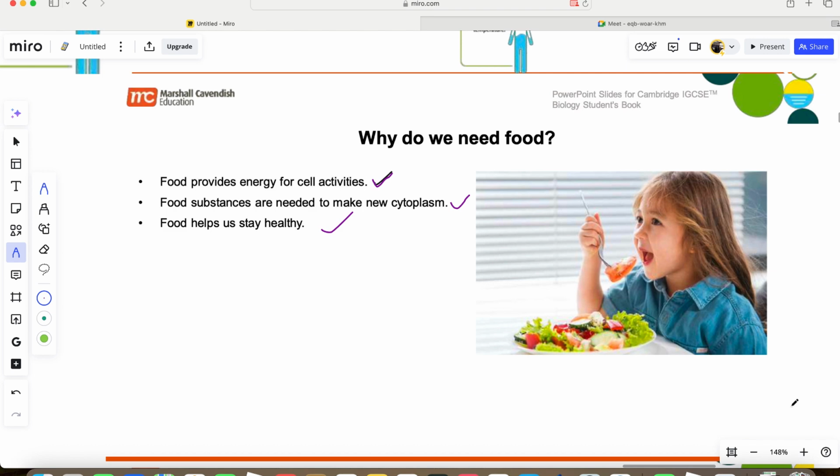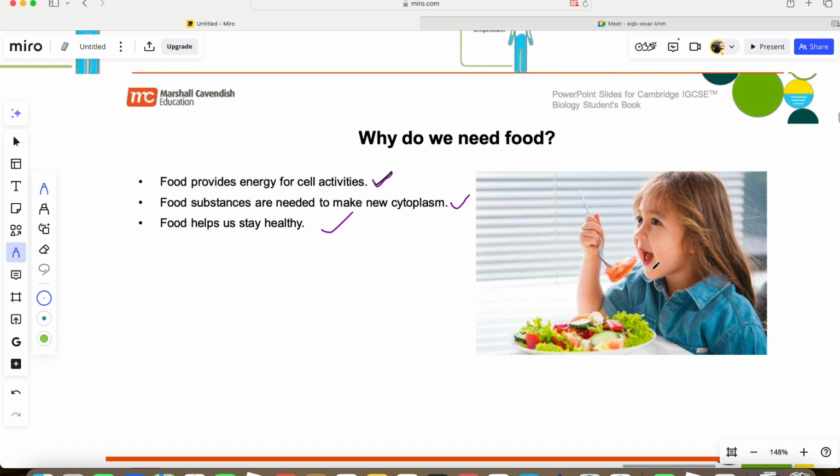Now, why do we need food? Why do we have to eat food? You can see this baby is eating food so that it can grow and become healthy, right? The baby can be healthy, and it can also have energy to play around. Because if you don't eat food, you don't have energy. You'll be feeling tired and weak and dizzy, very light and weak and dizzy and dying. So we need food to keep going.